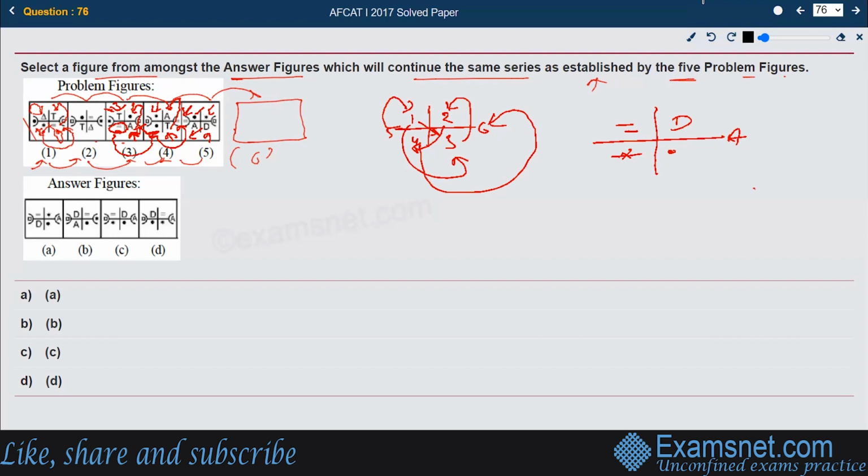In visual reading questions, we are supposed to find the pattern always, and then we are supposed to know which is going to be the right answer. If you follow it completely, it matches with figure number C. This figure matches best with figure number C. So that seems to be the right answer for this question. Answer is C.